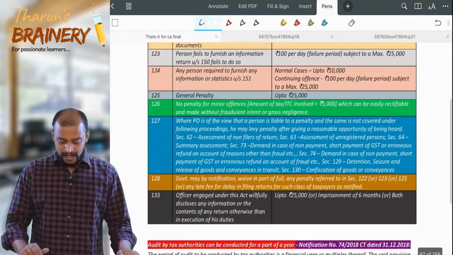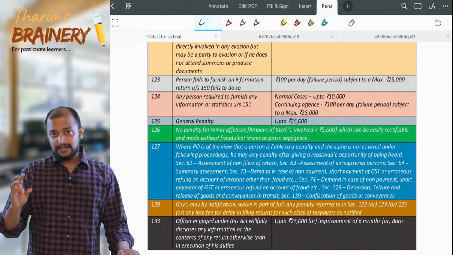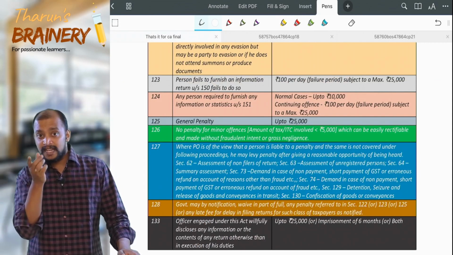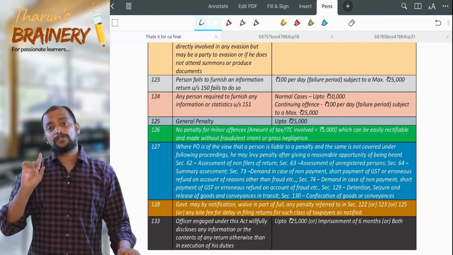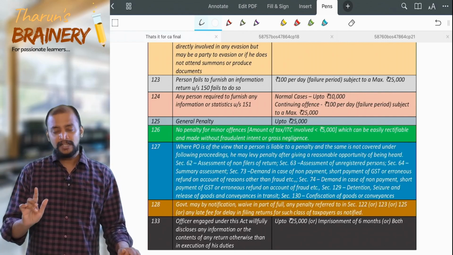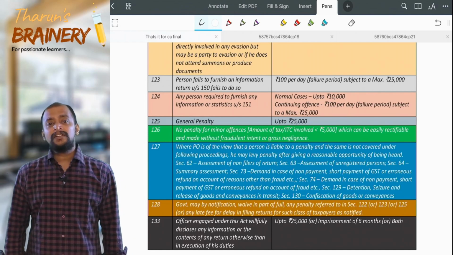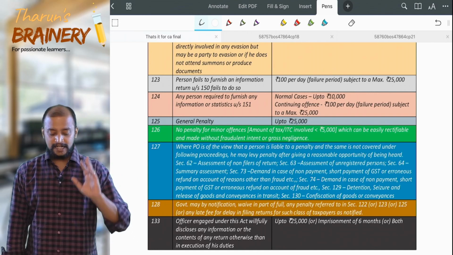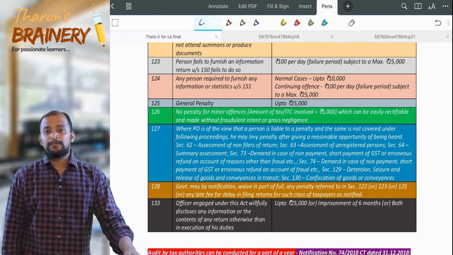Then, what we have discussed now is offenses, penalties, and imprisonment. From that we have also completed the arrest provisions, cognizable and non-cognizable offenses. Now look into section 126, general disciplines relating to offenses and penalties. Section 126, no penalty for minor offenses.